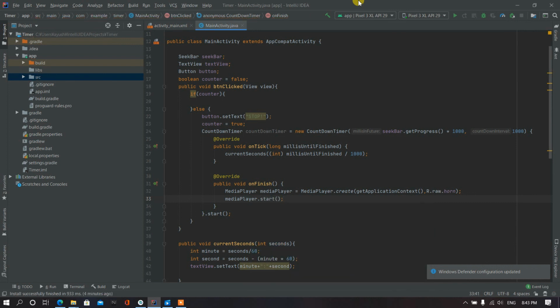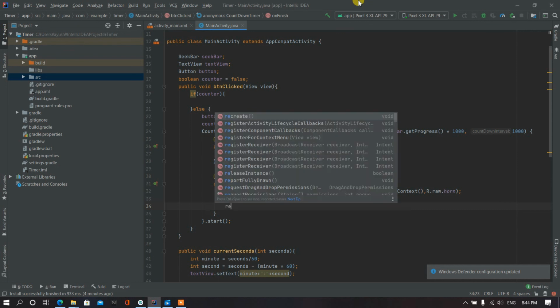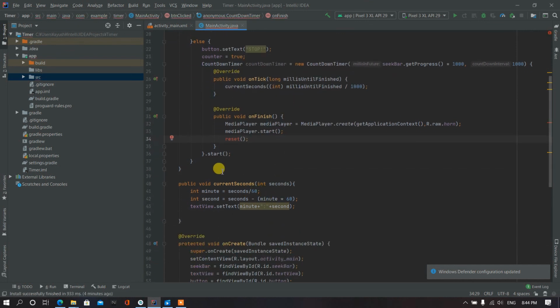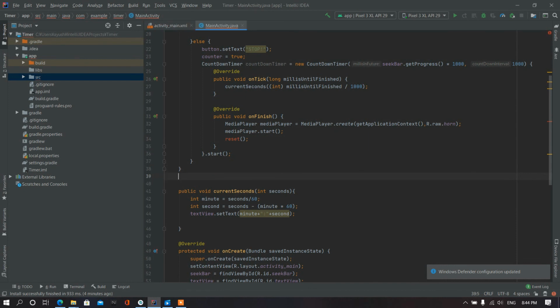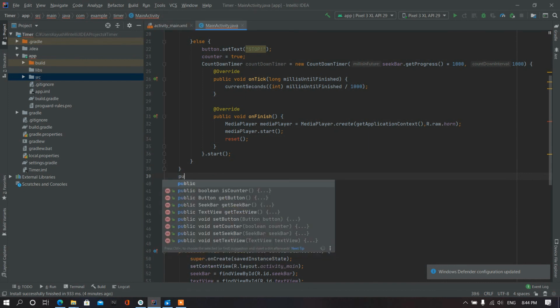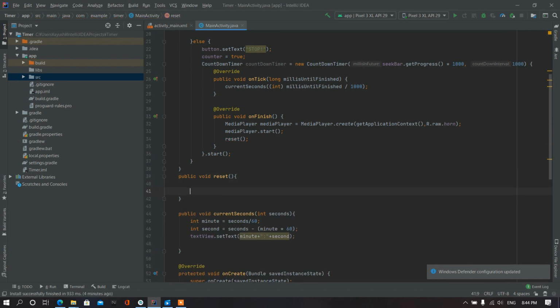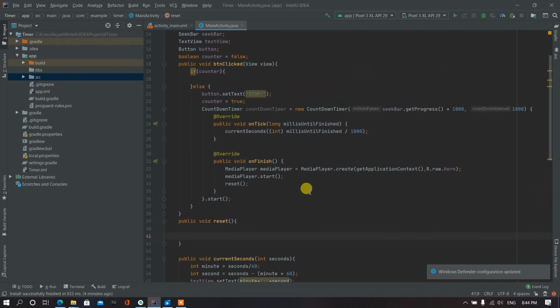Okay, now when it finishes, we want to reset the timer, so we will call a method called reset, and then now we will create a reset method here. Public void reset. Okay, so how can we reset the countdown?